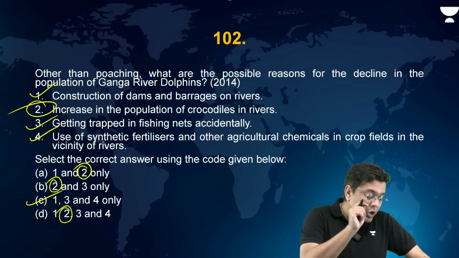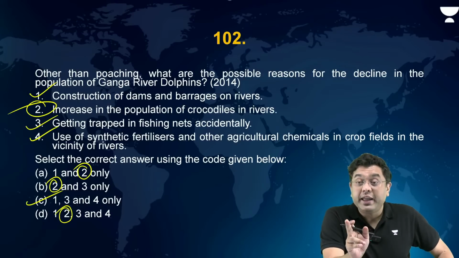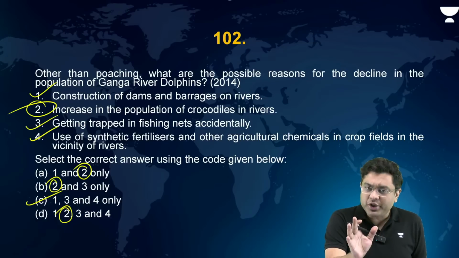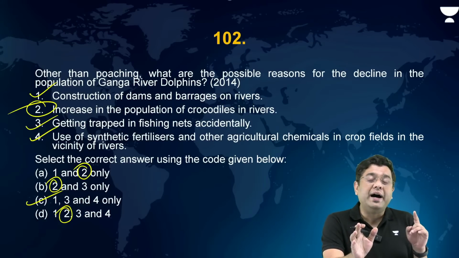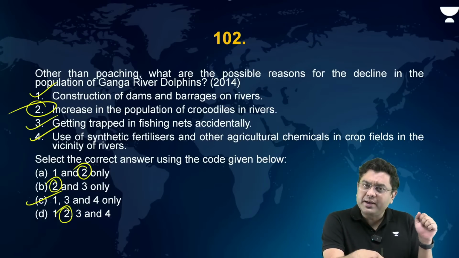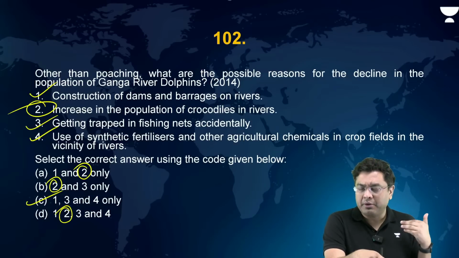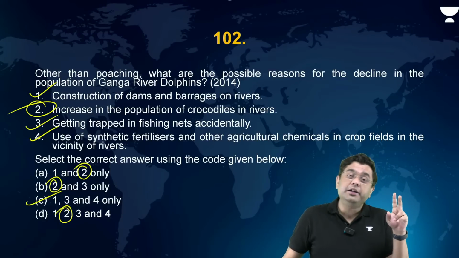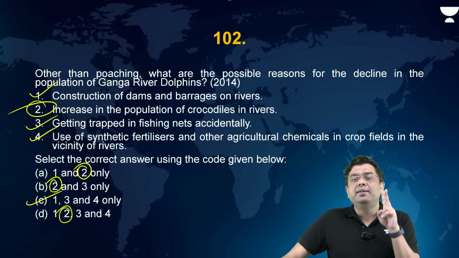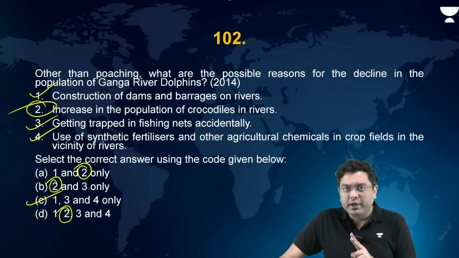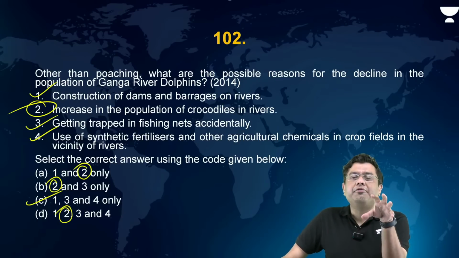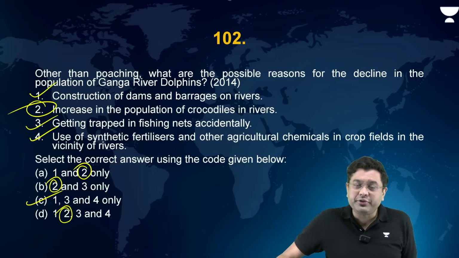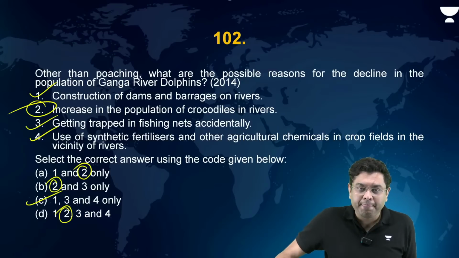Now, when we talk about the dolphins, in order to ensure that the protection of dolphins happens, you have the Project Dolphin, which has been run by the government. Now, Project Dolphin, by the way, caters to both riverine and saline water dolphins. Okay. In India, you have a dolphin protected area, which is situated in which state? In Bihar, right?